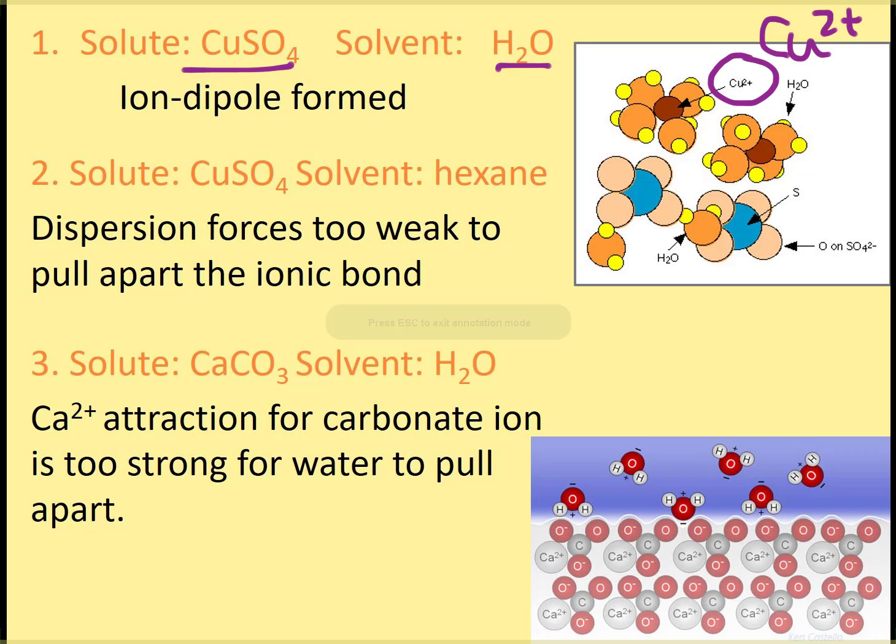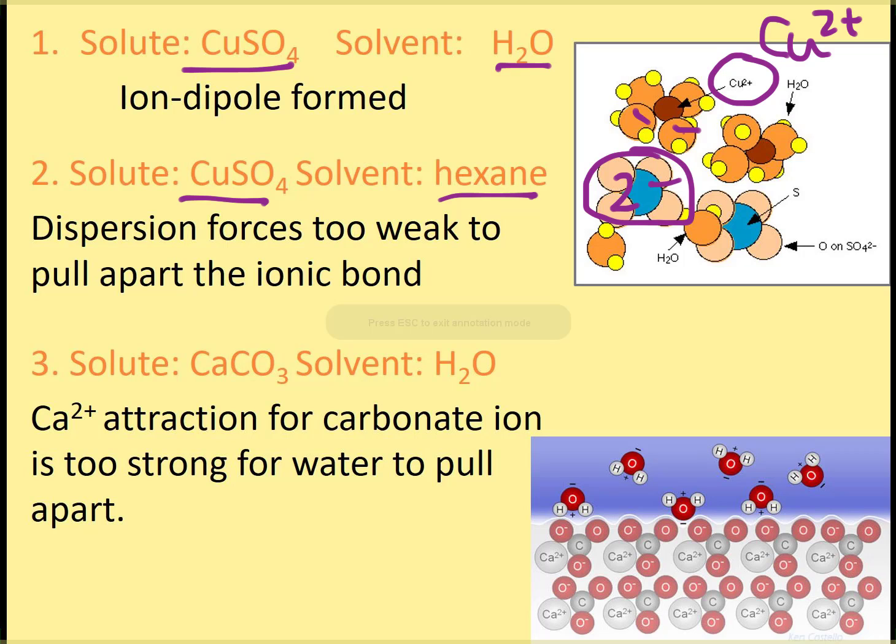Notice it's the oxygen ends that are negative that are closest to it. And then we see the sulfate group, which is a -2 charge, and we see the hydrogens more attracted to it. So this is my -2 polyatomic ion right there. And you can see the water, the hydrogens are closest to it. If we put our salt into hexane, the dispersion forces are too weak to pull apart the ionic bond, and vice versa. So if you had water and you had the iodine, there's really nothing for the water molecules to grab on with the iodine because the iodine is nonpolar.